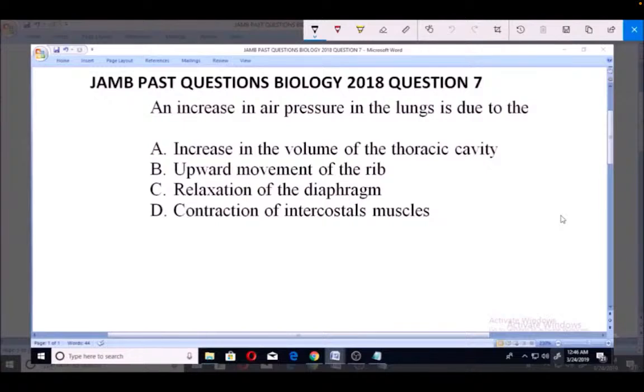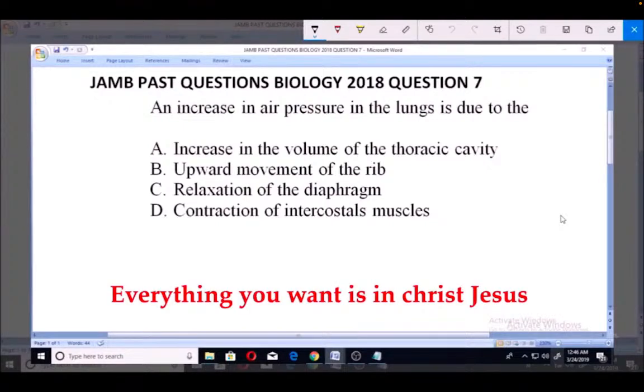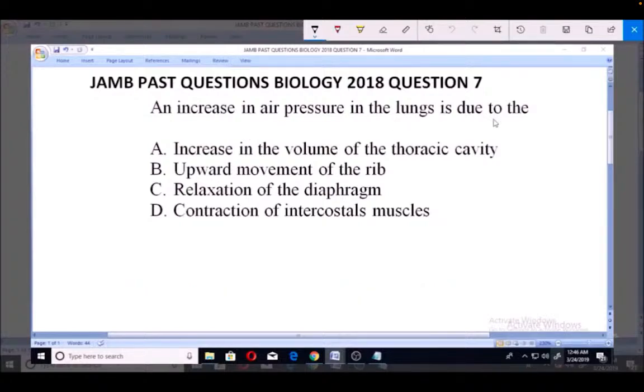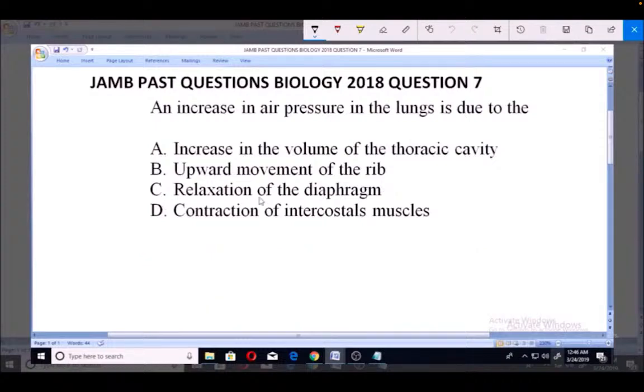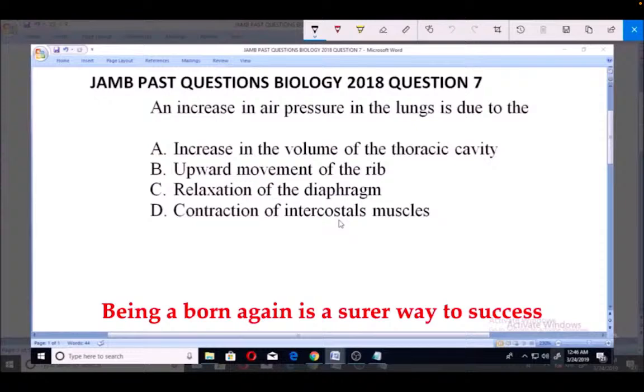Let's look at this JAMB past questions, biology 2018. Question number 7. An increase in air pressure in the lungs is due to the A. Increase in the volume of the thoracic cavity, B. Upward movement of the rib, C. Relaxation of the diaphragm, D. the contraction of the intercostal muscles.